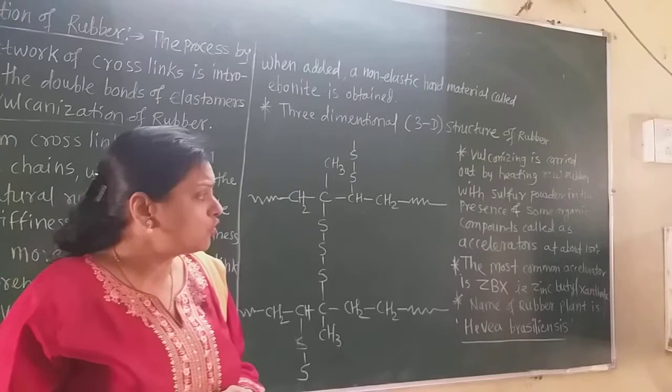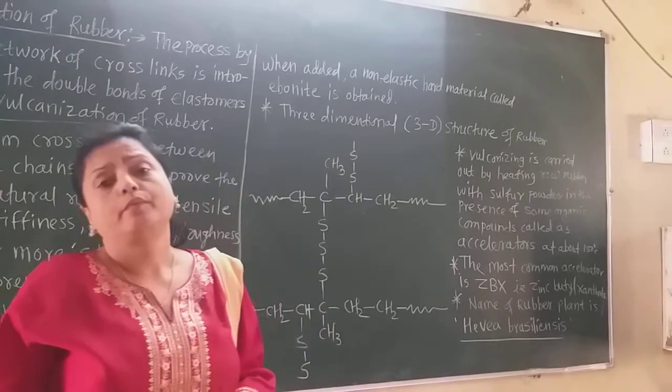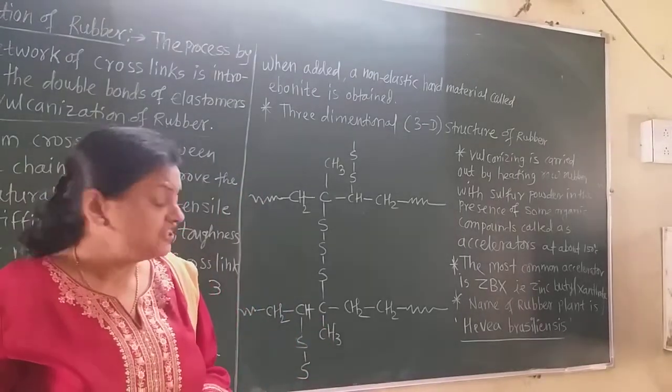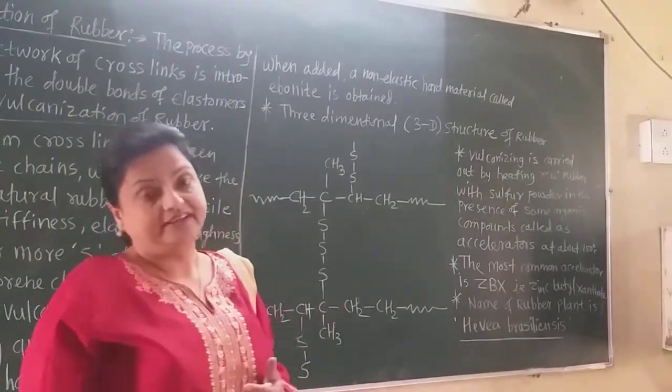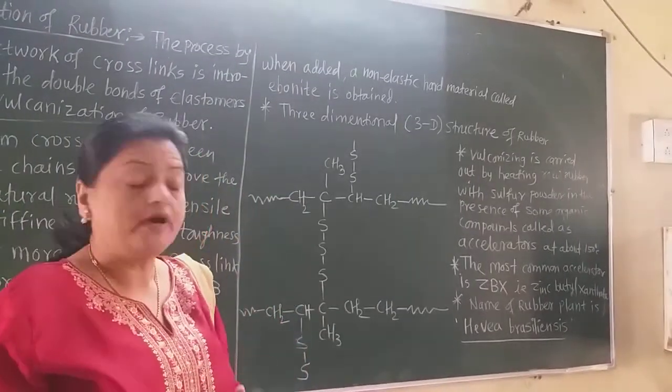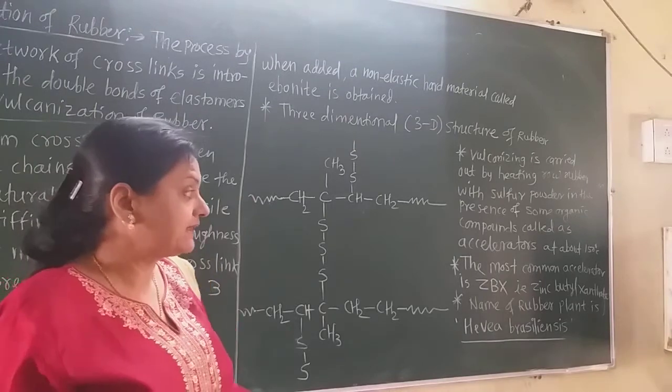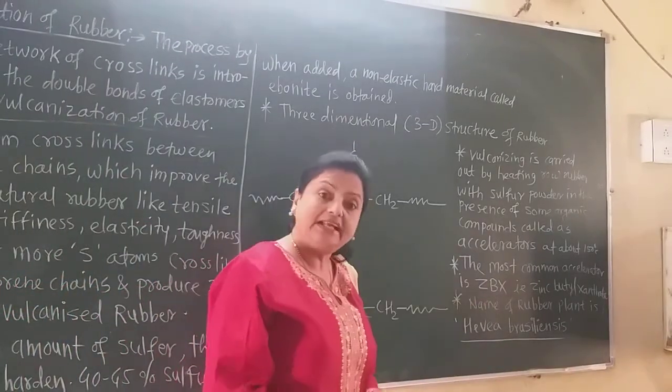Now the most common accelerator used for the vulcanization of rubber is ZBX, that is zinc butyl xanthate. This is the most commonly used accelerator. Remember that, ZBX, zinc butyl xanthate.